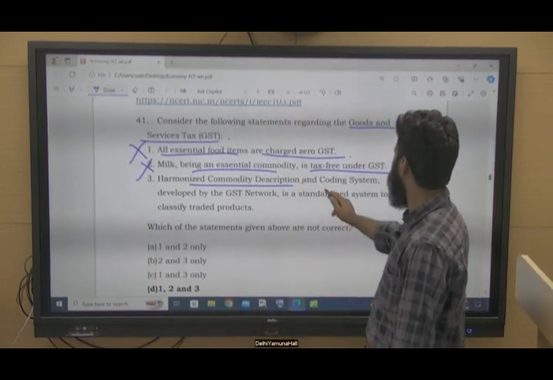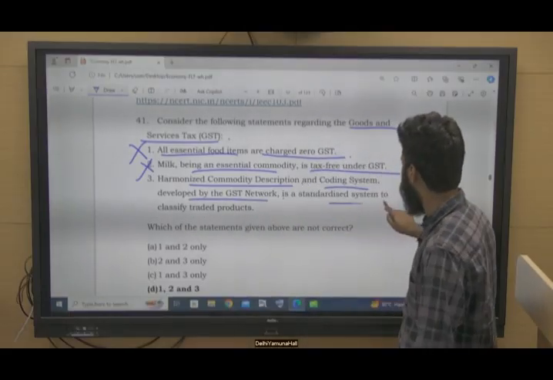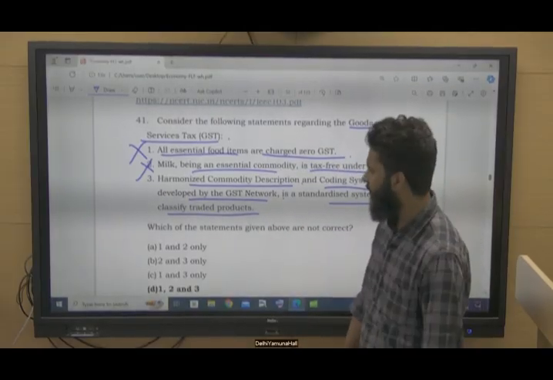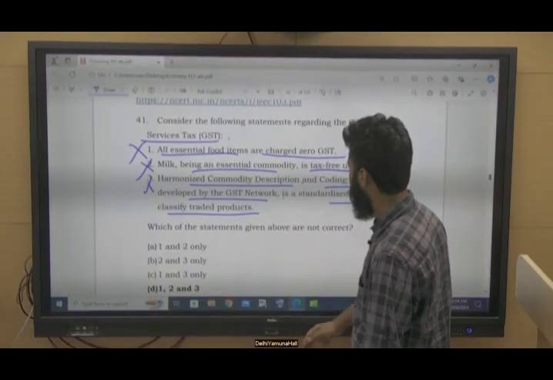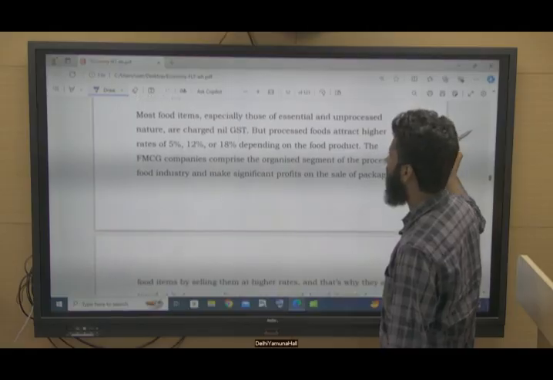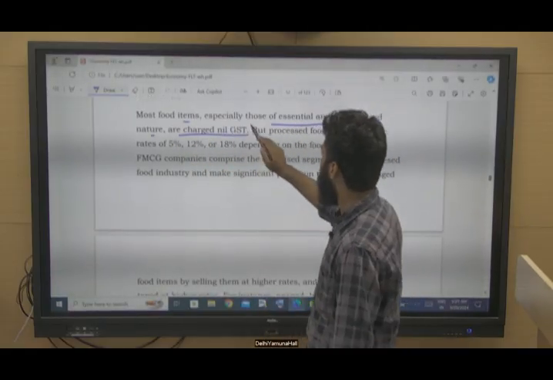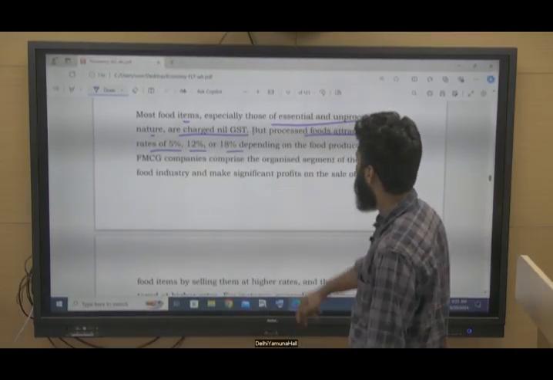The Harmonized commodity description and coding system developed by the GST Network is a standardized system to classify traded products. No, transportation also. So this is not correct. So 1, 2, 3 all are not correct. See, most food items that are unprocessed in nature are charged nil GST, but processed foods attract higher rates of 5%, 12% or 18%.